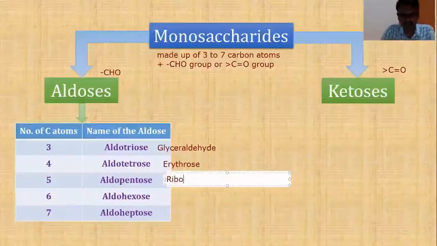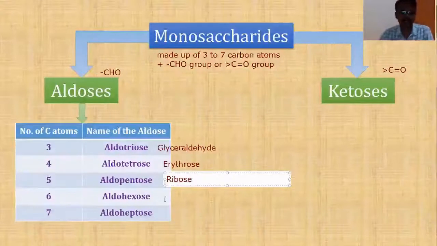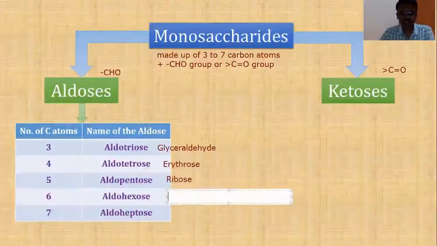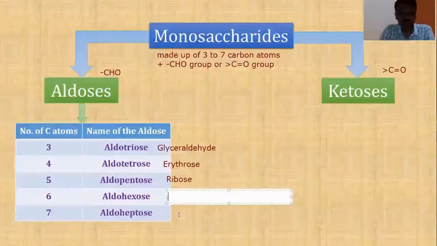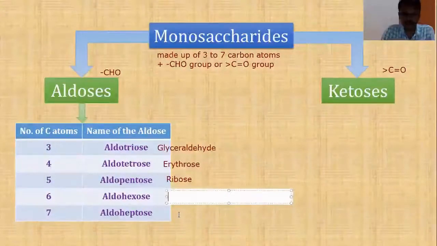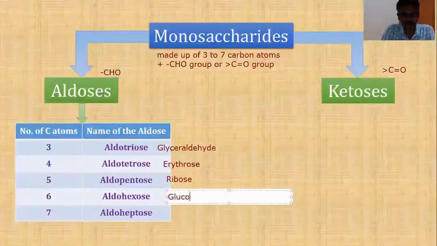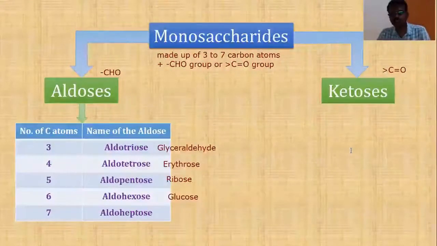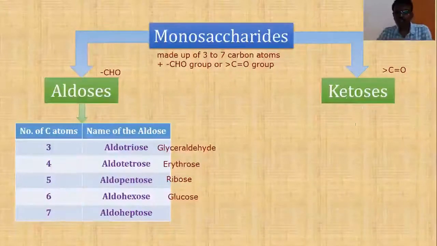We come across this ribose again when we take up nucleic acids. Nucleic acids contain a pentose sugar. This is the sugar present in that. Then aldohexose, your glucose. Similarly, among ketoses, if you remember at least up to this, that is more than enough. Ketoses are again divided into ketotriose, ketopentose, ketohexose, etc.